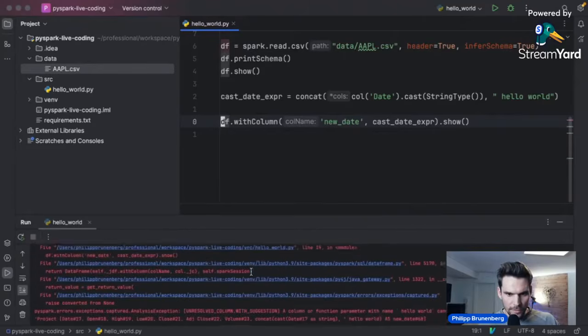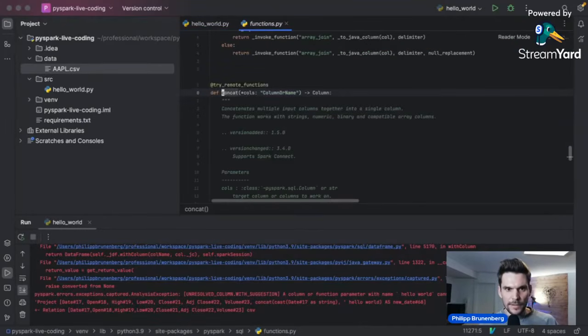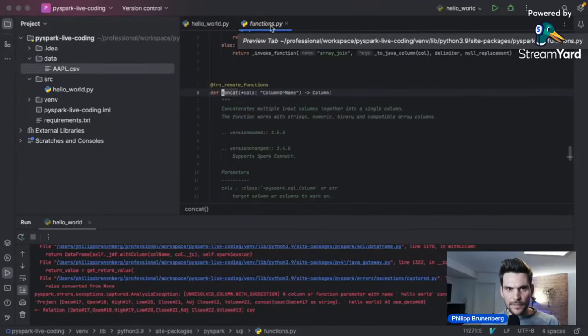Okay, here's our show, and then we have an error here. It says a column or function parameter with the name hello world cannot be resolved. And I would like to explain to you why that is. So if we look at the concat function, which is coming from the functions, we have imported this one from